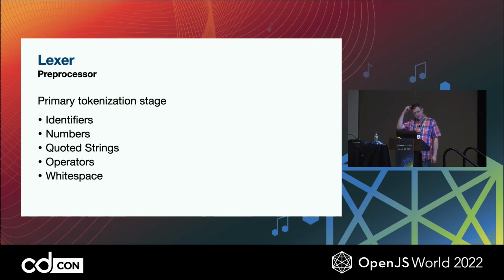So for my lexer, I decided to break it into two parts. I built two transform streams to piece that out to make each stage as simple as possible. The first preprocessor stage, as I called it, has a few very small jobs to do. It just separates the incoming tokens into sequences of the same thing. You end up with numbers and very basic tokens like quoted strings, operators, any sequence of plus and minus and greater than that might be some sort of operator later once the parser knows what you're trying to do with them. And then identifiers, really just consecutive sequences of characters at this point. And we still have white space at this point as well.